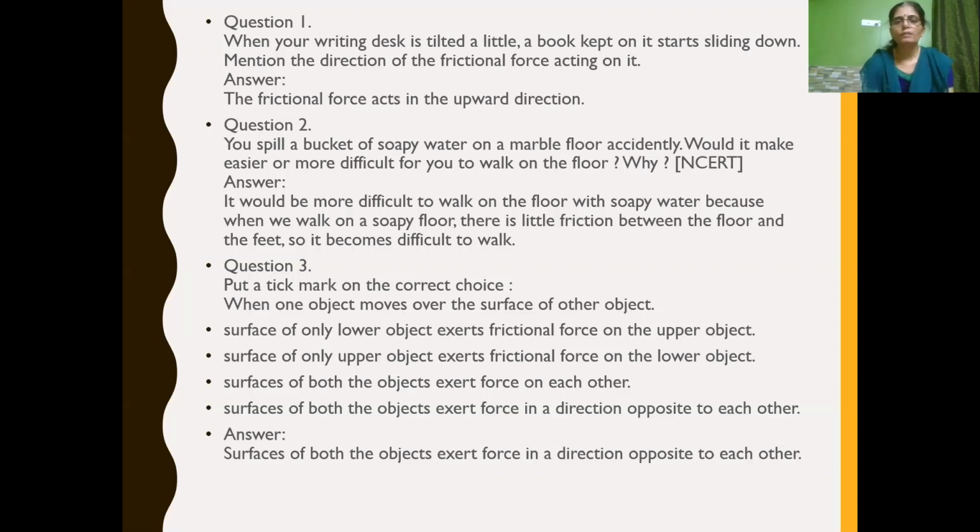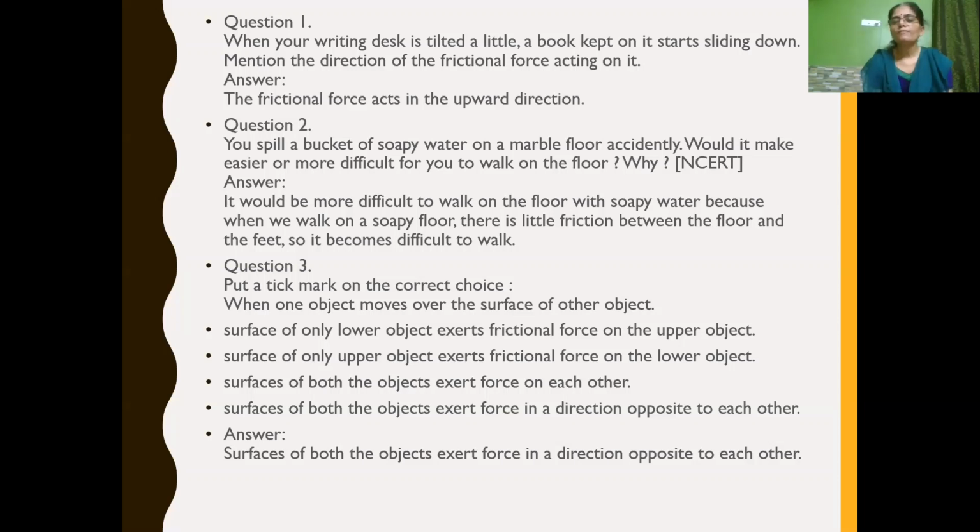Now the next question: put a tick mark. We have to choose the correct option. When one object moves over the surface of another object, what happens? When one object moves over the surface of another, it means they both come in contact with each other.